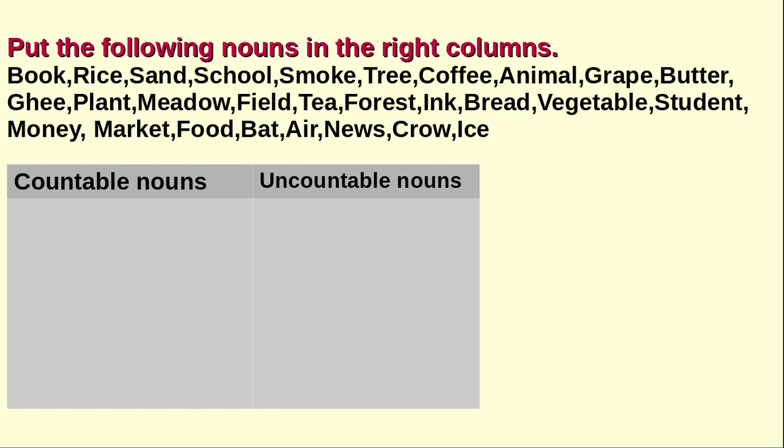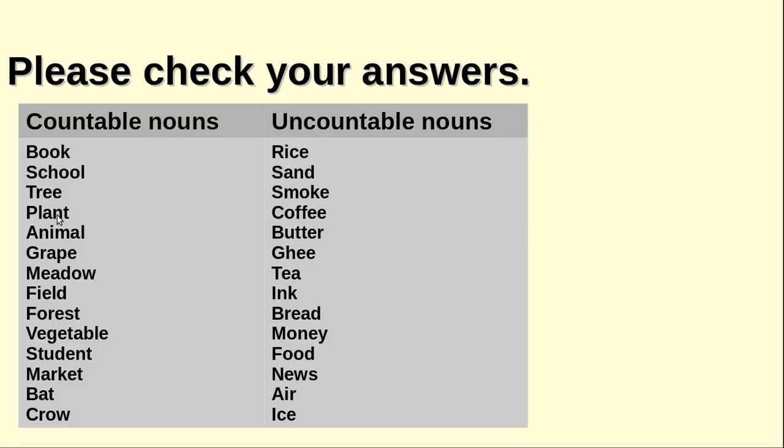Book, rice, sand, school, smoke, tree, coffee, animal, grape, butter, key, plant, meadow, field, tea, forest, ink, bread, vegetable, student, money, market, food, bat, air, news, crowd, and ice. These are the words. You do it yourself after pausing the video, right? After completing it, you may check your answers. Here are the answers. You can verify your answers.